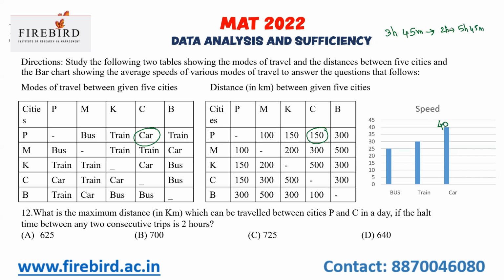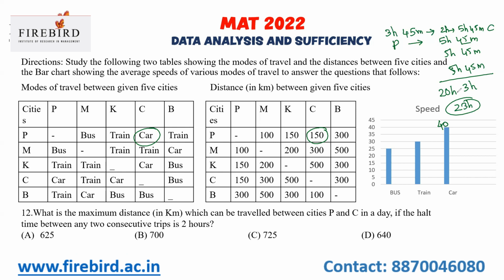And then again I'll come back to P, and I'll take 2 hours halt. Another 5 hours 45 minutes I should add. Same way I can add 4 times 5 hours 45 minutes. 4 times 5 hours will be around 20 hours, and 4 times 45 minutes is 3 hours. So 23 hours will be completed. And the remaining 1 hour, the next 1 hour I'll be in travel.